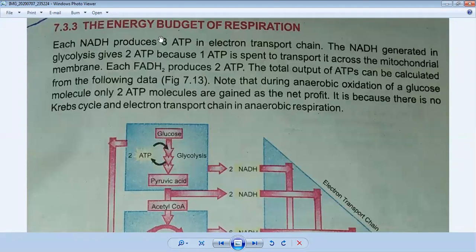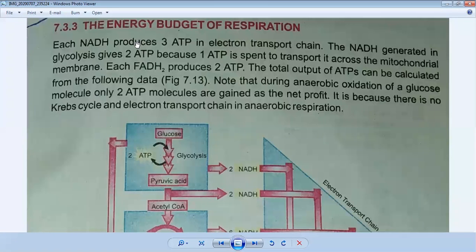In board exam, this question comes as a long question. So this is very important. Each NADH produces 3 ATP in electron transport chain. Yes, this is true. Each NADH produces 3 ATP in electron transport chain, and the NADH generated in glycolysis gives 2 ATP molecules.